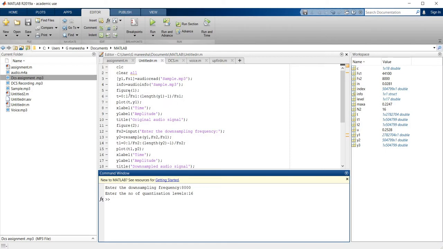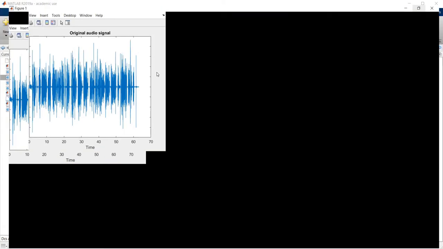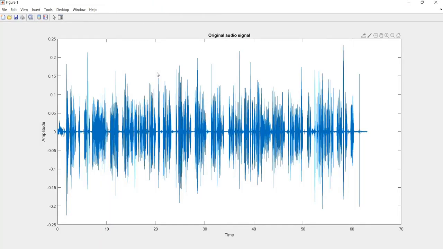Now I am going to plot the original audio signal using this syntax. For that I have used this syntax, and now my original audio signal looks like this. So this is my original audio signal.